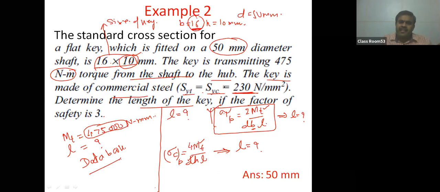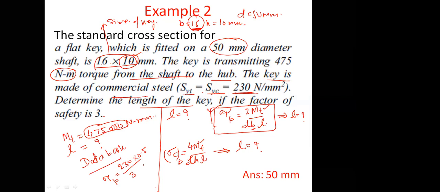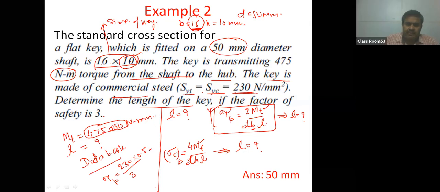Now first calculate the permissible shear stress and permissible compressive stress. The permissible shear stress, tau permissible, is given by 230 divided by factor of safety, that is 3 multiplied by 0.5. Please solve it. What is the value for the permissible shear stress? Everyone keep your calculator with you. 38.34, yes. So the answer is coming 38.34 Newton per mm square.